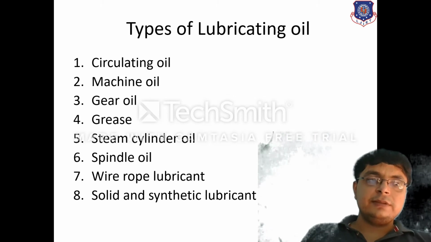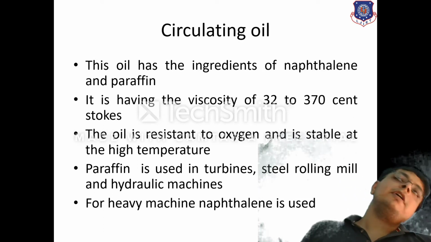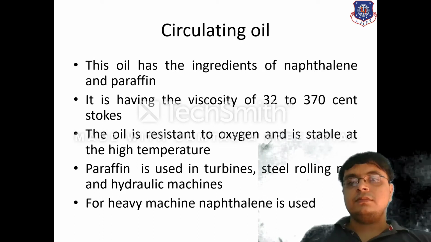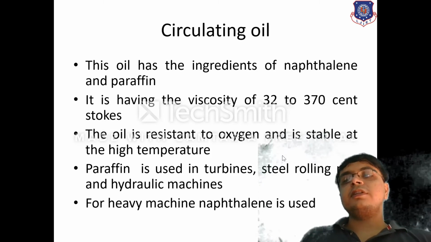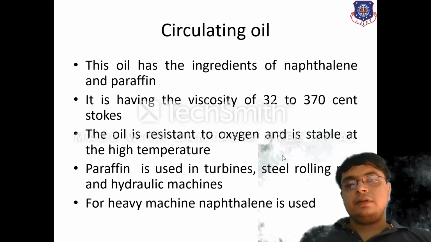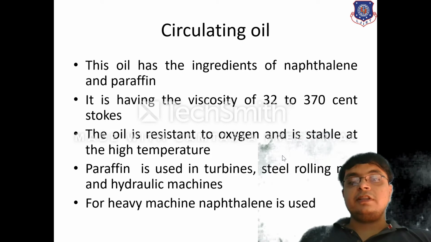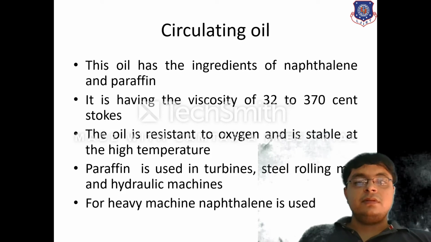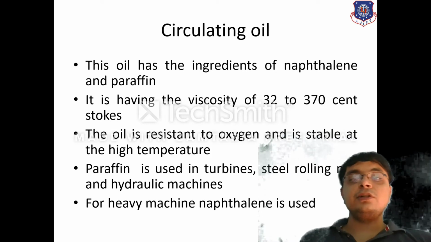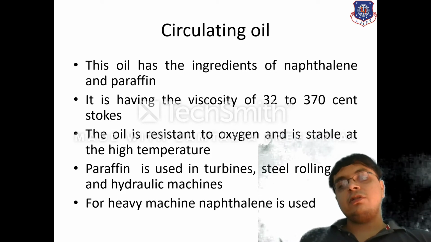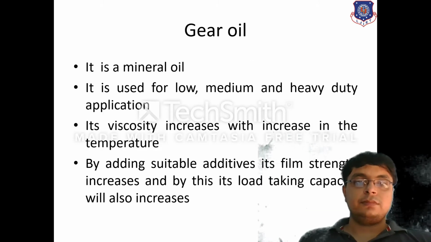So we will be discussing it more. First is circulating oil. The circulating oil generally has a viscosity of 32 to 370 centistokes. It is highly resistant to oxygen and stable at higher temperature. It is used in turbines. Paraffin is mainly used in turbines and steel rolling mills, and for heavy machines, the naphthalene is used.